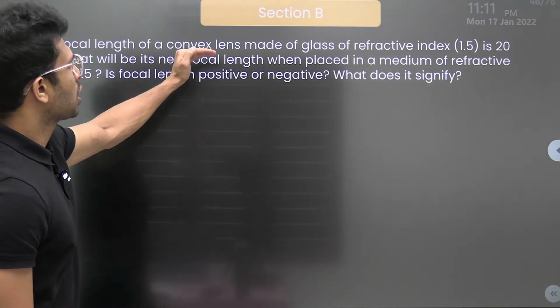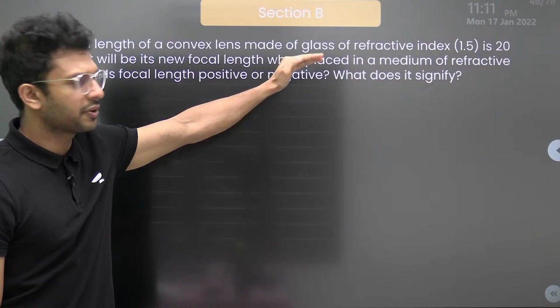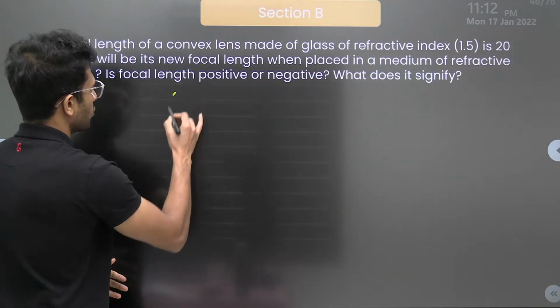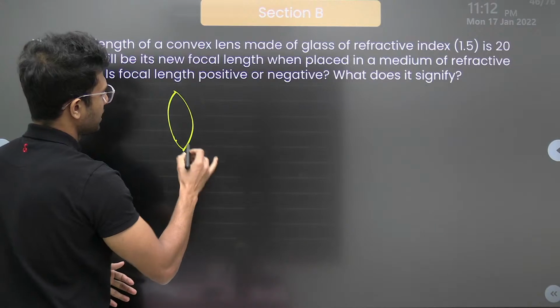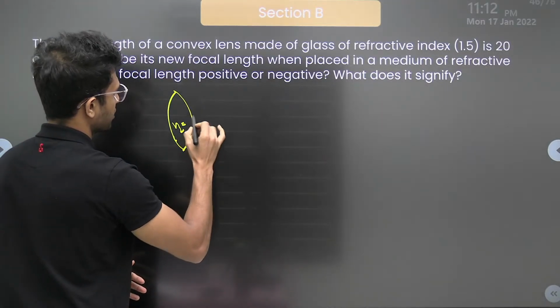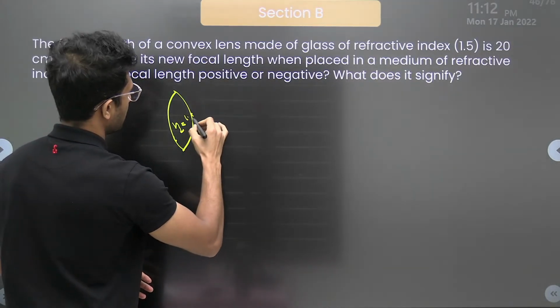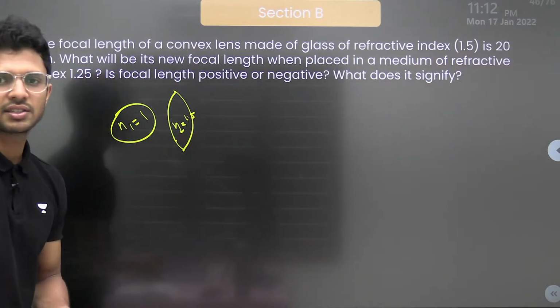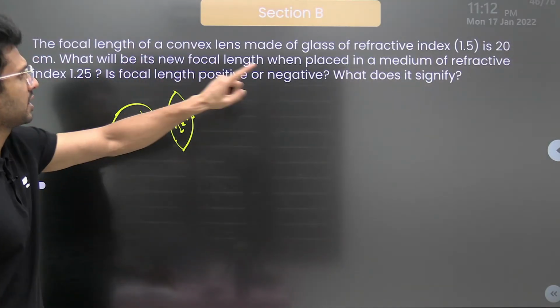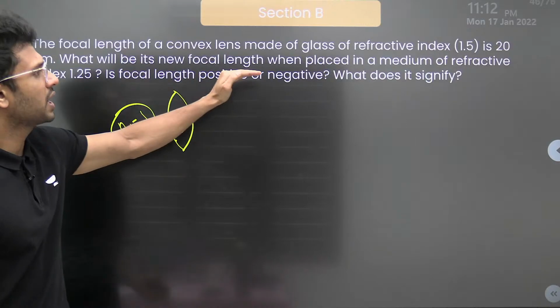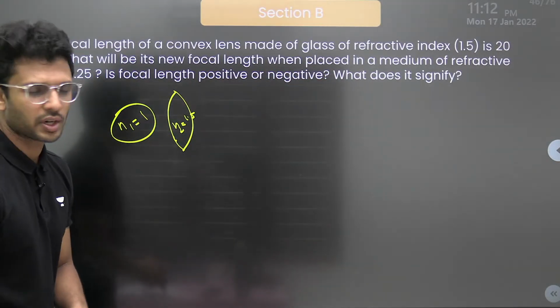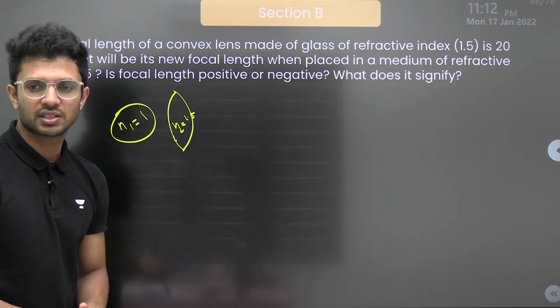The focal length of a convex lens made of refractive index 1.5 is 20 centimeter. Meaning, we have the convex lens of refractive index, let's call it N2, is 1.5. Initially it will be kept in air where refractive index is 1. The focal length is 20. What will be the focal length when it is placed in a medium of refractive index 1.25? Positive or negative? What does it signify?